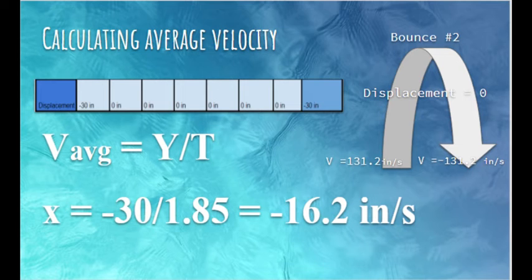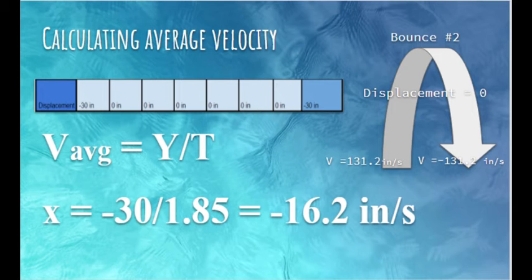We said that displacement is the final position minus the initial position, and here the initial position is the same as the final position. Therefore, the displacement is zero. Now, there could be a horizontal shift where the ball went from one side to the other, but here we're only calculating vertical displacement, not overall displacement or horizontal displacement.